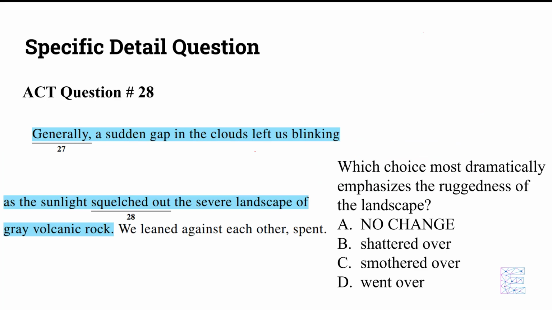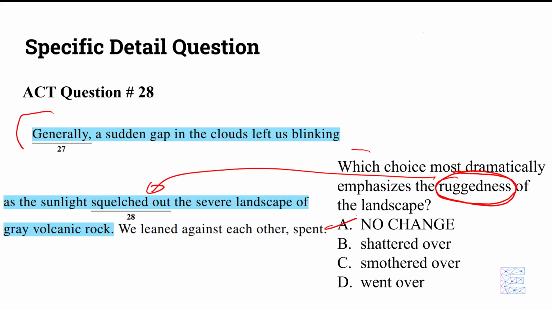All right, here's another example. Which choice most dramatically emphasizes the ruggedness of the landscape? So this question, the specific detail we're looking for is ruggedness. We want to convey ruggedness right here. So let's begin. Generally, a certain gap in the clouds left us blinking as the sunlight squelched out. Squelched and ruggedness, not quite, so no change doesn't make sense.